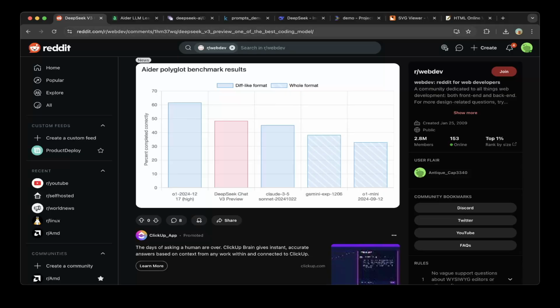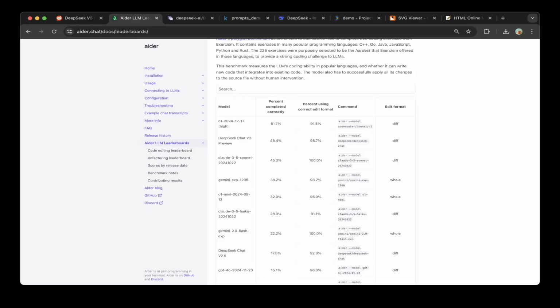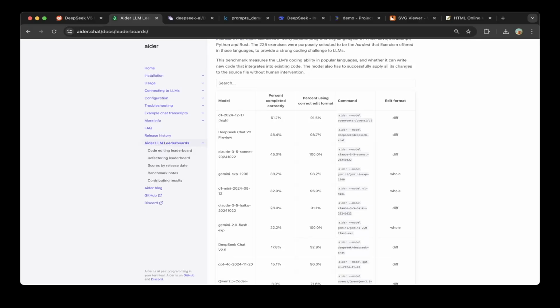And if you go to the leader dashboard, you can see this is in line with the Reddit post. DeepSeek V3 is leading the second place. It has 48.4% completed correctly, and also has 98.7% correct ID format, which seems good.